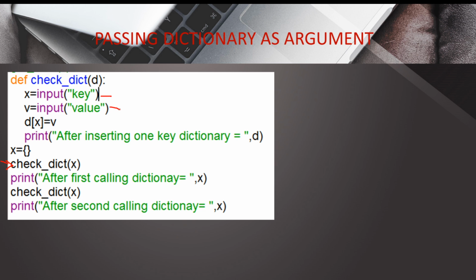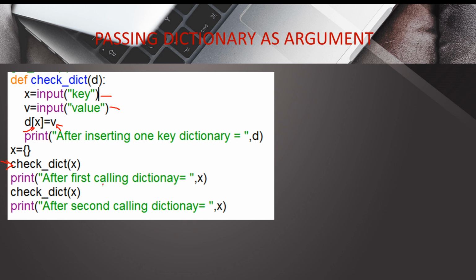Again we are taking a value for the value, and d is the passed dictionary, so inside that, d of key, we are taking the value as v. So one element will be created inside the dictionary with the key as provided in x and the value as provided in v. After inserting one key, the dictionary will be the key-value dictionary.